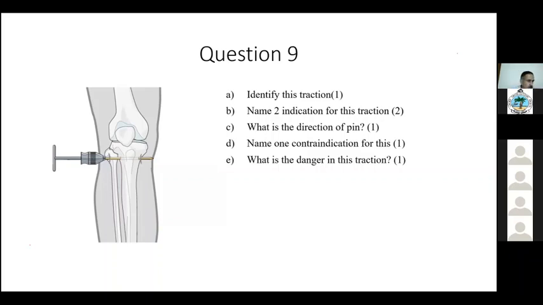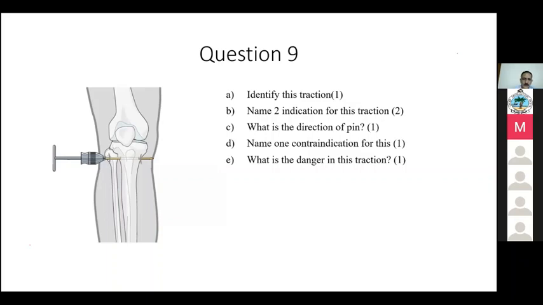So you should know the entry site. For the upper tibia, it is 2 centimeter lateral and distal to the tibial tuberosity. Very good. So it should be below the tibial tuberosity. You don't want to be near it.